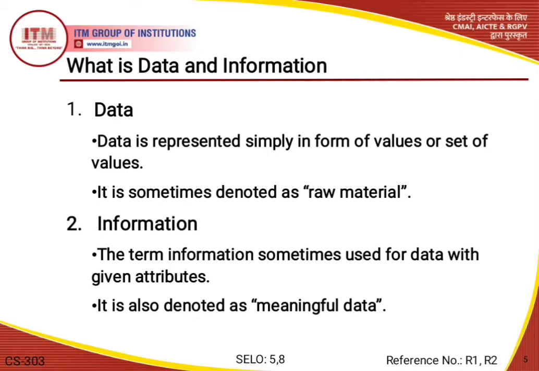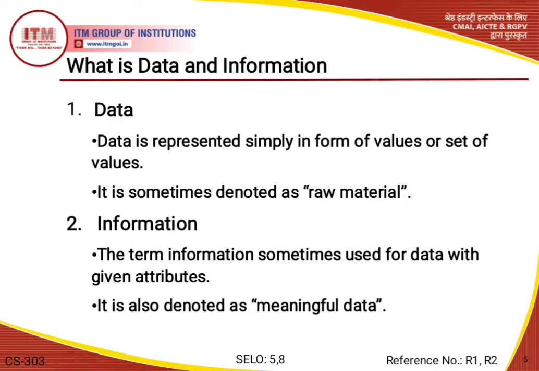So when the data is transformed into information, it never has any useless detail. Okay, so we can say that data and information are often used interchangeably, but these two terms have distinct meanings, and data is simply represented in the form of units, and data is also measured, collected, reported and analyzed.